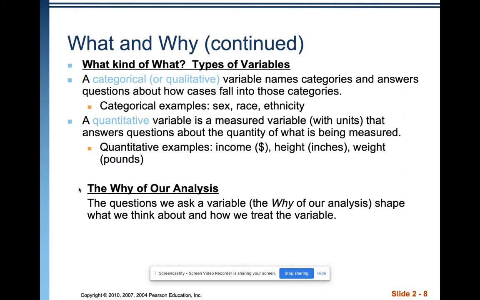A quantitative variable is measured. Typically has units, and it answers questions about the quantity of what's being measured. So, quantitative examples would include weight in pounds, height in inches, income in money, score in test points. All of those things are quantitative values. The why of our analysis helps shape what we think about and how we treat the variable. We have to know what it's used for.